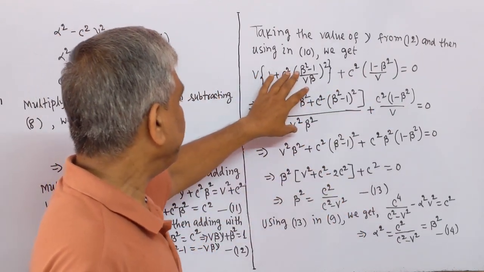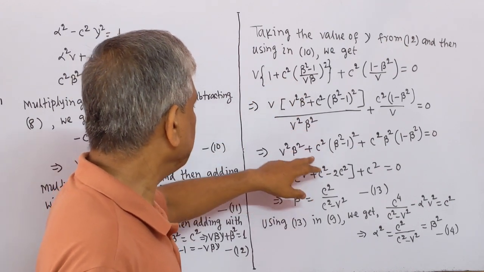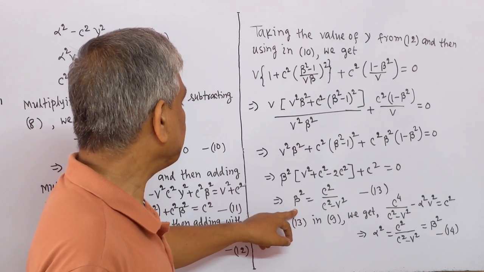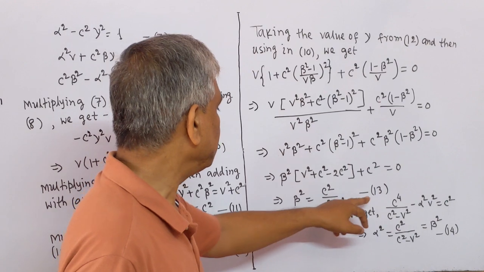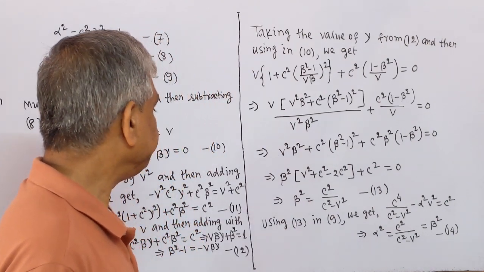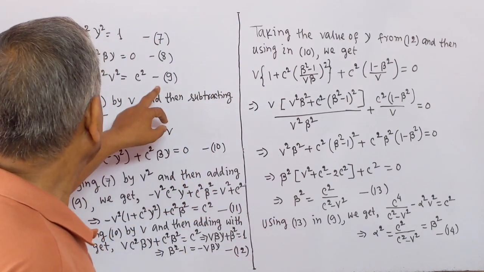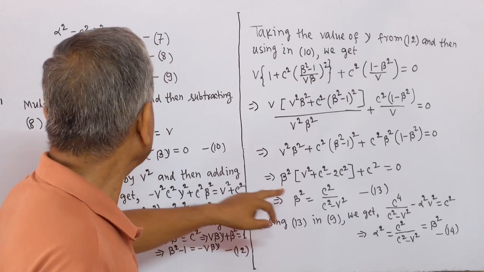And by calculating we get this equation, this equation, this equation, and ultimately we get beta square equal to c square by c square minus v square. This is equation number 13. Using 13 in 9, here in 13 we get value of beta square.